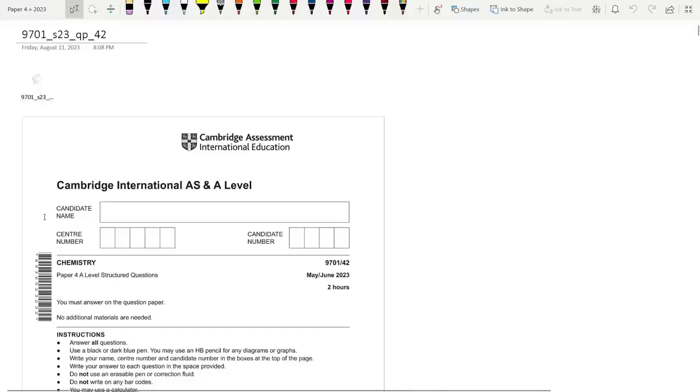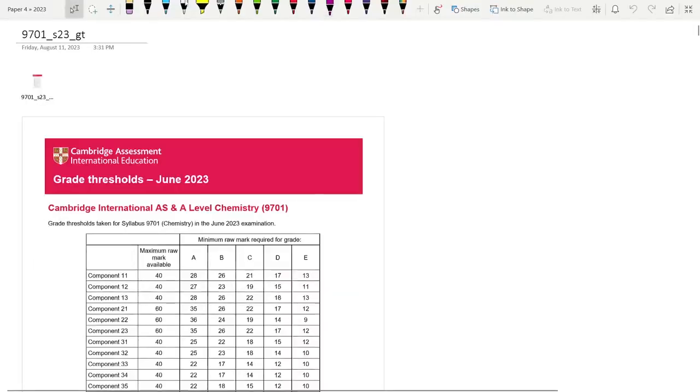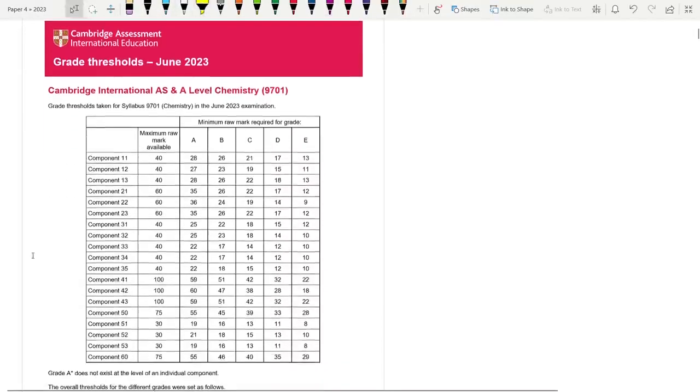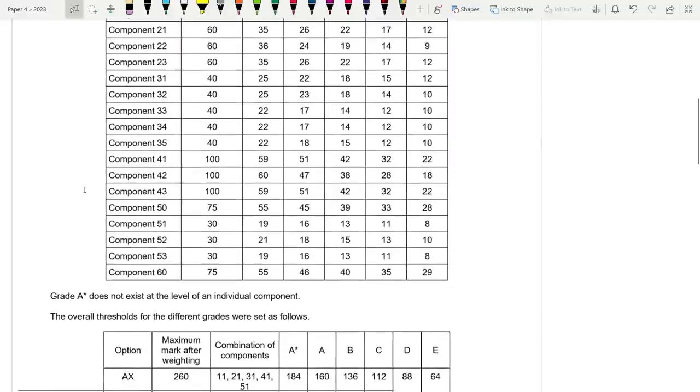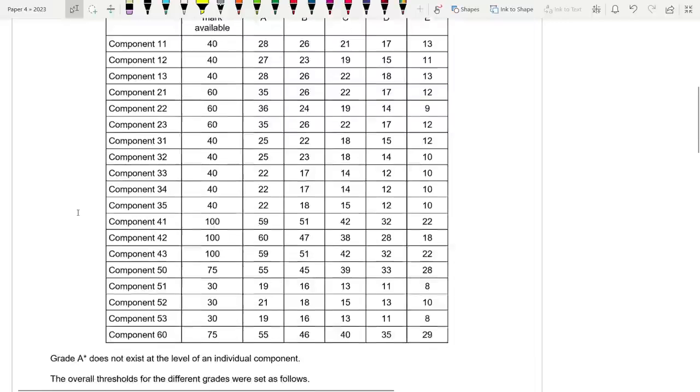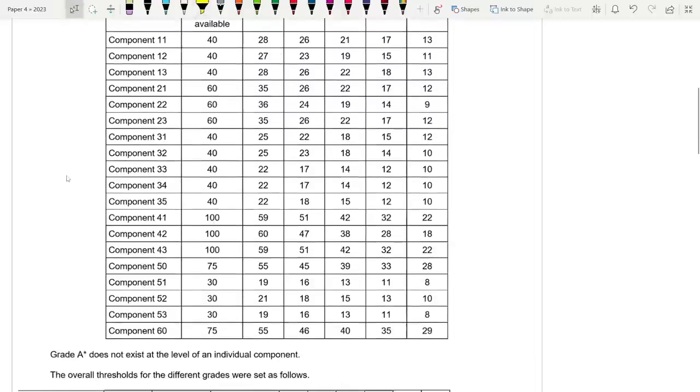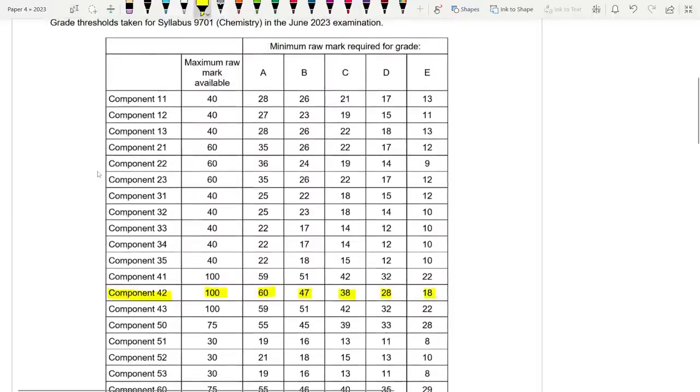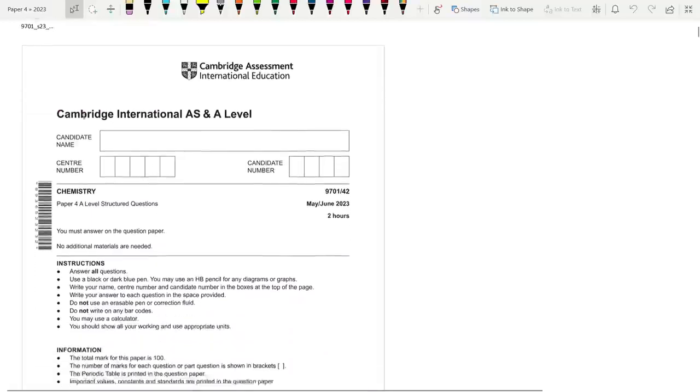So before we begin, let's take a look at the threshold. This is it for this variant. As you can see, for paper 42, out of a maximum available 100 marks, A was at 60, B was at 47, C was at 38, D was at 28, and E was at 18. Right, so let's write that down.